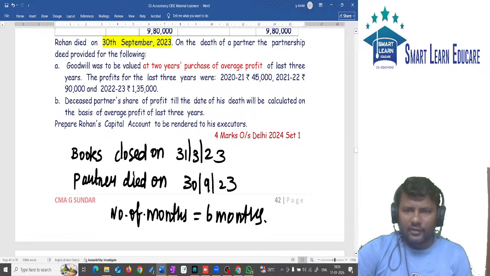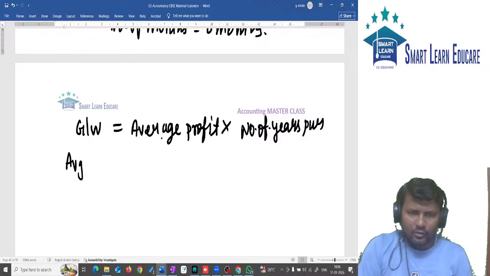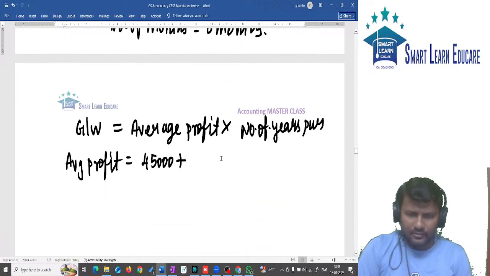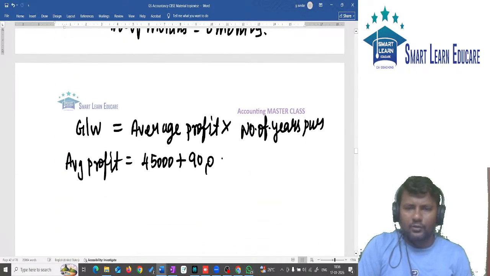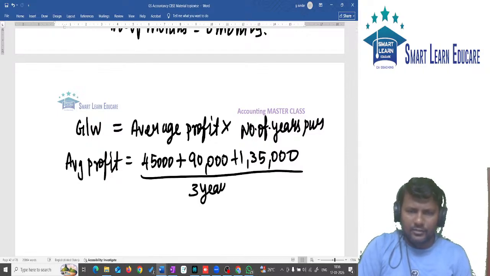It is 45,000, 90,000 and 1,35,000. Average profit is equal to 45,000 plus 90,000 plus 1,35,000 divided by 3 years. So this will give you goodwill.